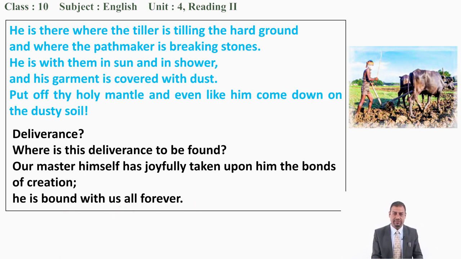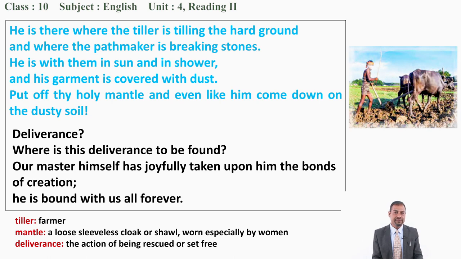And some words that might be unfamiliar for you. Tiller, what does it mean? Farmer. Mantle, what does it mean? A loose sleeveless cloak or shawl worn especially by women. Deliverance, the action of being rescued or set free. We say moksha in Nepali, moksha prapta garne.